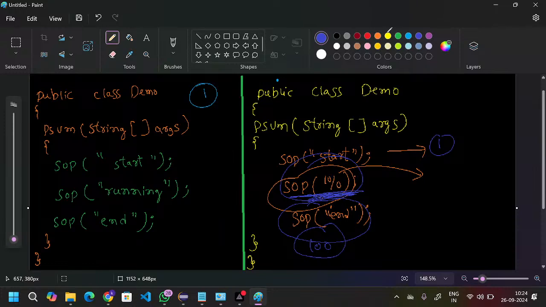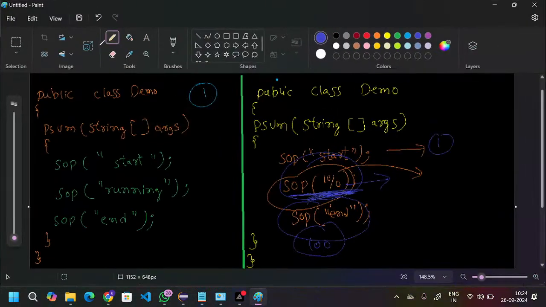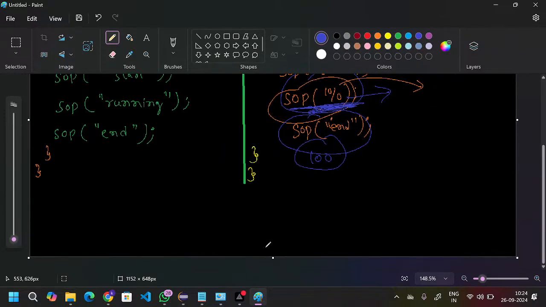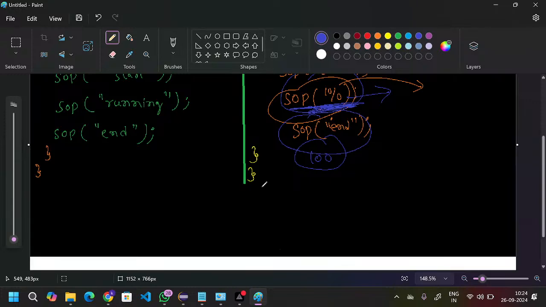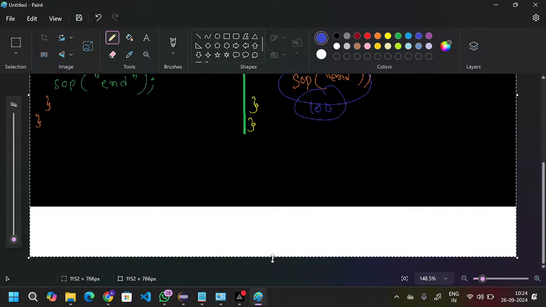As a programmer, our goal is to achieve graceful termination. That is what we need to handle. How will you handle it? We will use the exception keywords, and we can handle the unwanted situations. Okay, that is fine. The next topic is the exception hierarchy. We'll see the exception hierarchy.